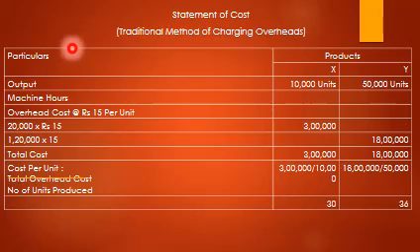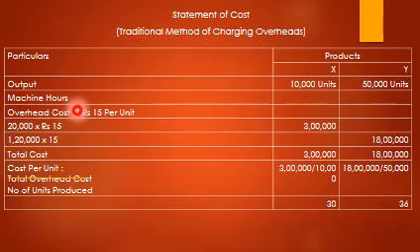Under activity based costing, first a statement of cost under the traditional method of charging overheads. Particulars: product X, product Y. Output, machine hours, overhead cost at the rate of rupees 15 per hour. Machine hours 20,000 and 1 lakh 20,000. Total output: product X is 10,000, product Y is 50,000.